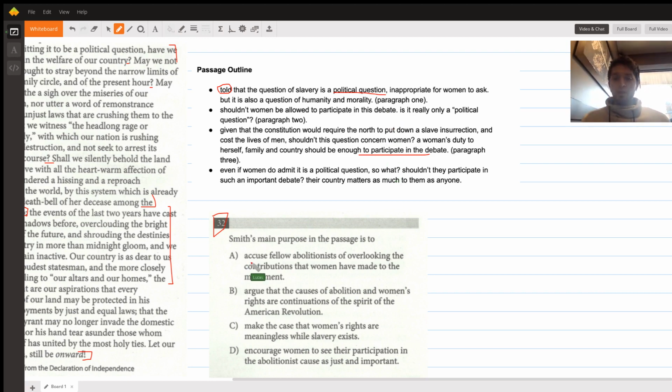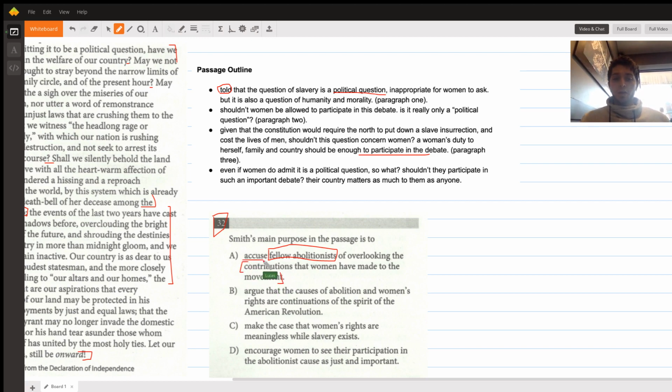Here, accuse fellow abolitionists of overlooking the contributions that women have made to the movement. Now, if we have a general understanding of the text, we should understand that there's no point where she's addressing fellow abolitionists, right? This is a strong and specific claim, right? So for this to be true, we have to have really clear examples where she's saying so-and-so or you fellow abolitionists, you're not looking at the contributions women have made to the movement. Again, a specific claim.